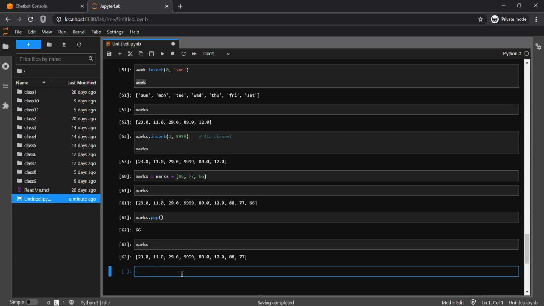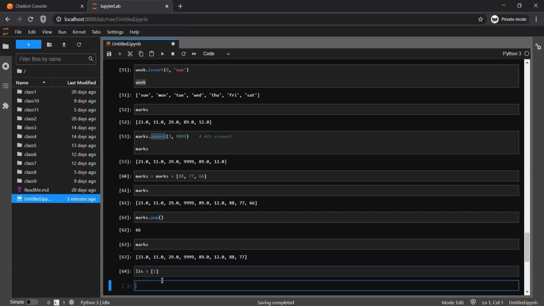You have to understand this, or maybe once you practice and work with Python, you will automatically remember it. In Python, there are a few functions which will change the value of a particular variable by itself. So let's think about the list. If I use insert, okay, let's quickly see this. Suppose list equal to 1. Suppose this is a list.